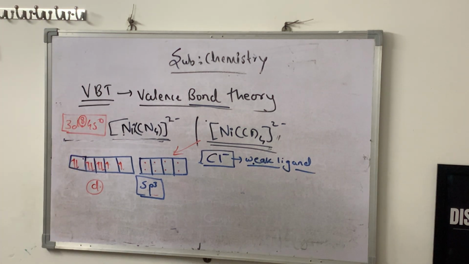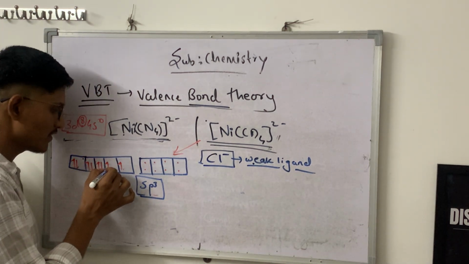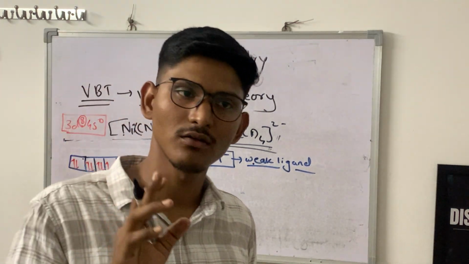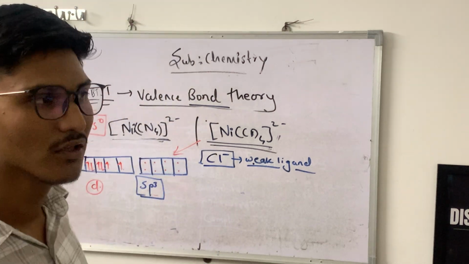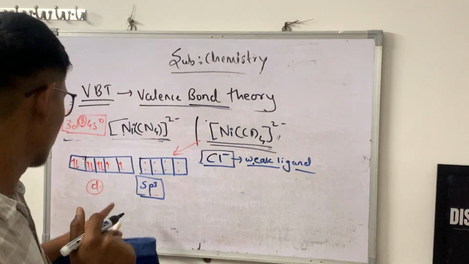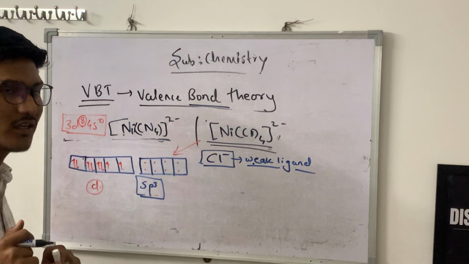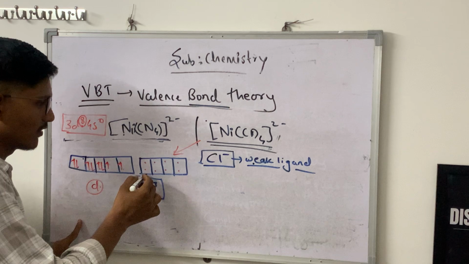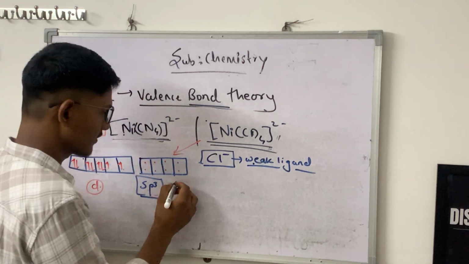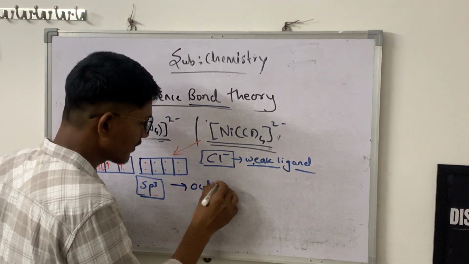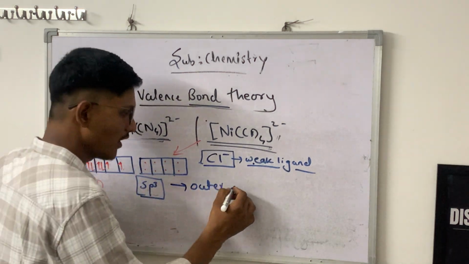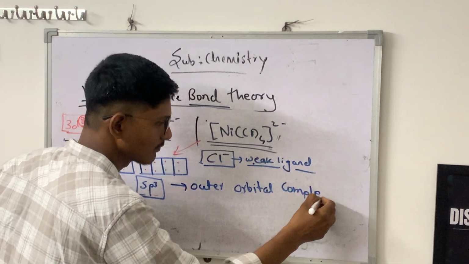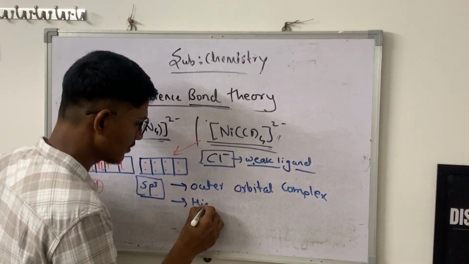Okay, so you can notice here it contains 2 unpaired electrons, which means it is paramagnetic. The previous one was diamagnetic because it didn't have unpaired electrons. This has 2 unpaired electrons, meaning it is paramagnetic in nature. And after that there is no pairing, and the complex is an outer orbital complex. High spin complex because it has unpaired electrons. Okay, and also outer orbital complex. High spin complex.